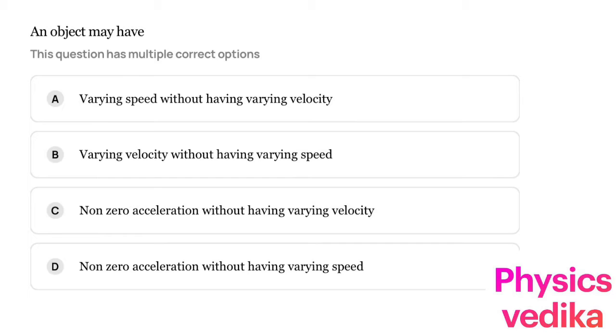It means he's saying that the speed is variable. Without having varying velocity means, without changing the velocity, can you have a changing speed? No, right? This is not possible.